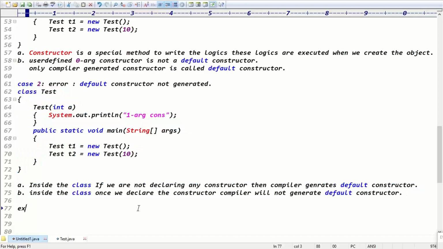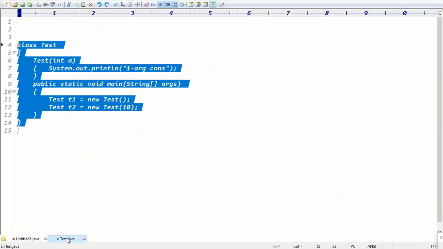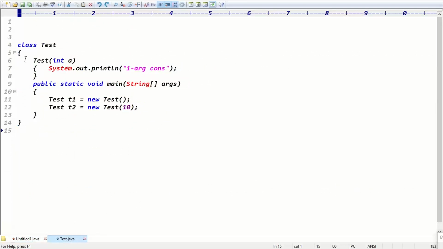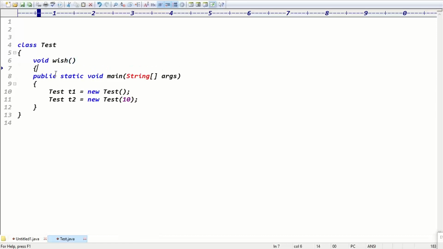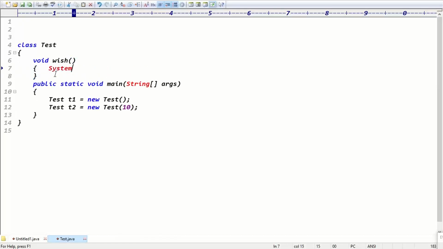Good, guys. So next example, you can see the next example. One small conclusion: I can take a void wish method. Definitely wish is an instance method. How can we call this method? Using an object, right? System.out.println of, this is like a good morning message, simply a good morning message.